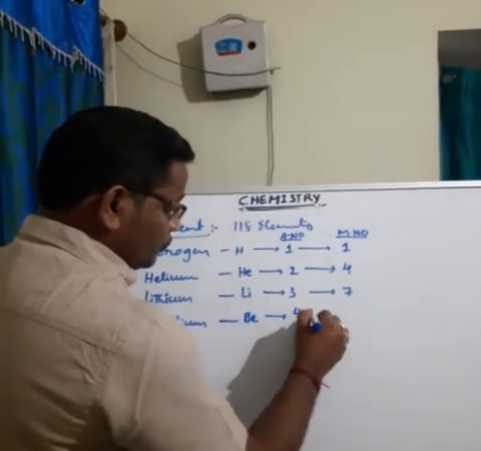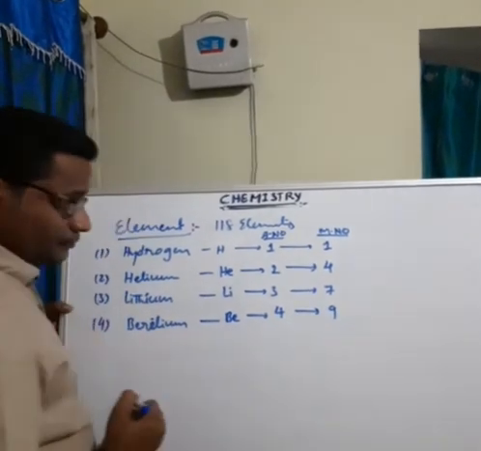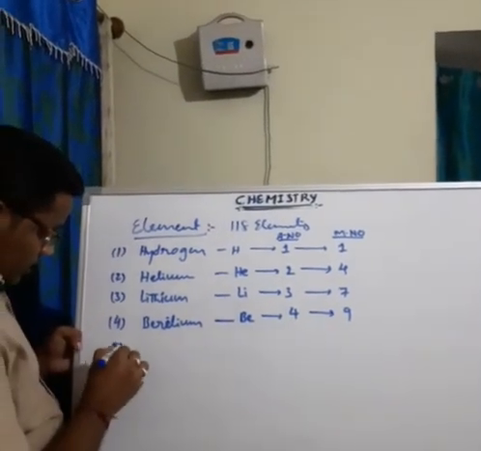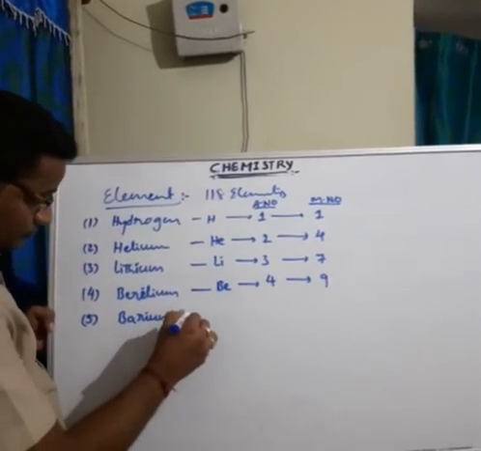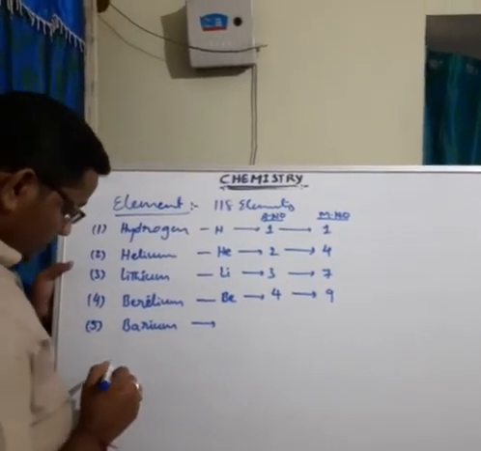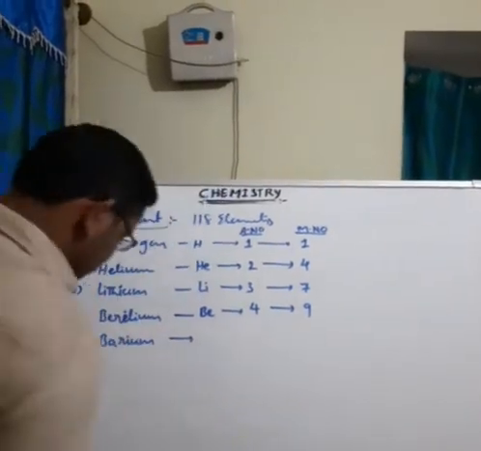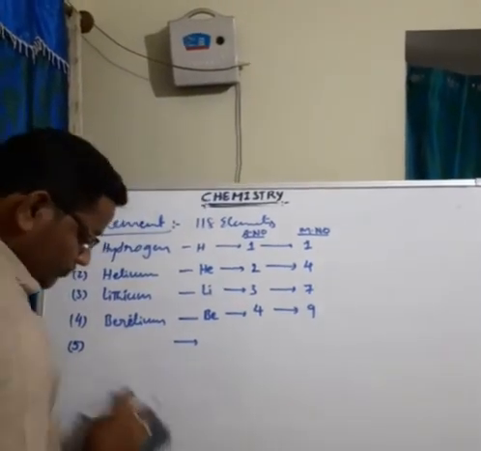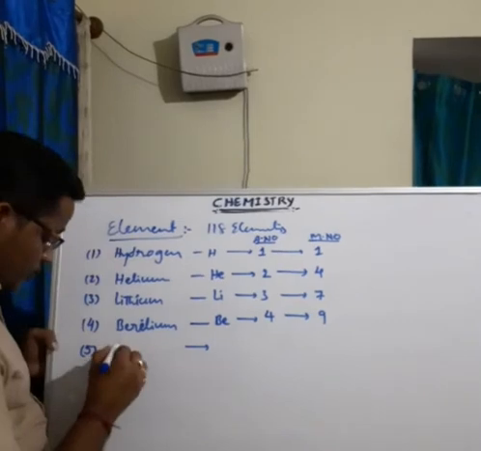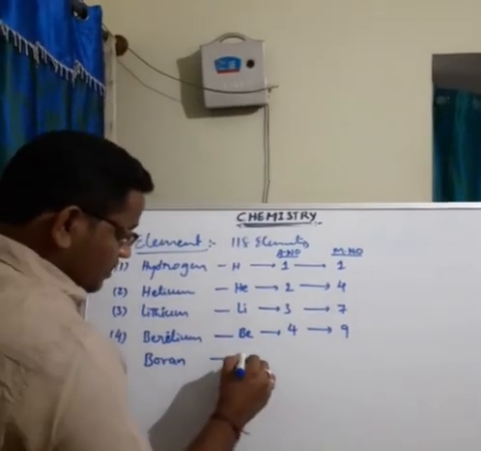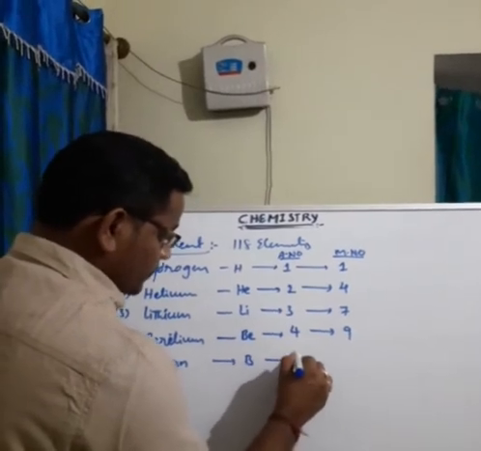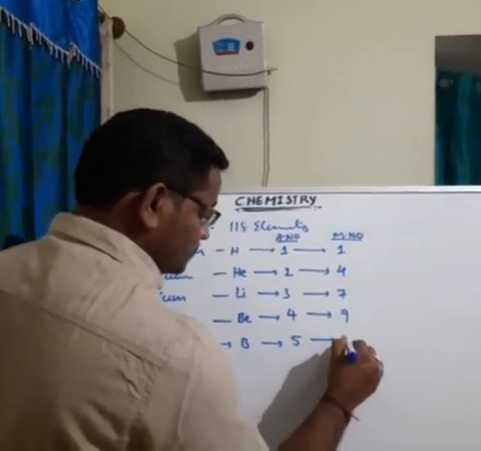Atomic number 4. Mass number is 9. Fifth one is boron. Symbol is B. Atomic number 5. Mass number is 11.